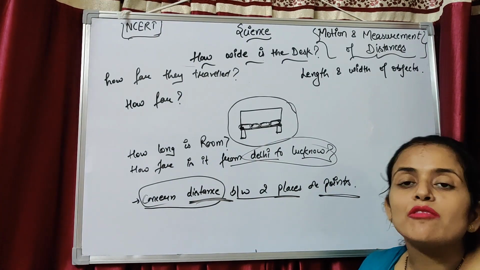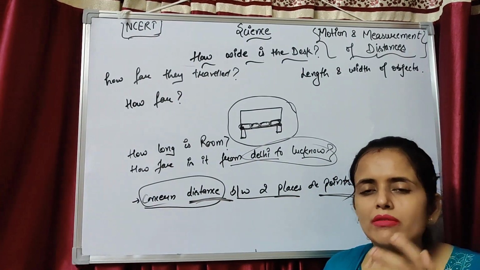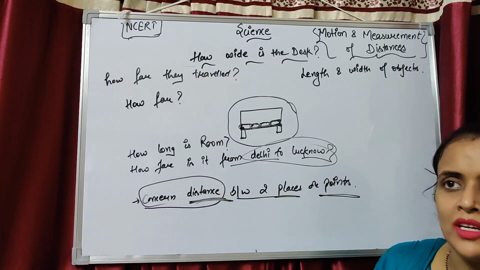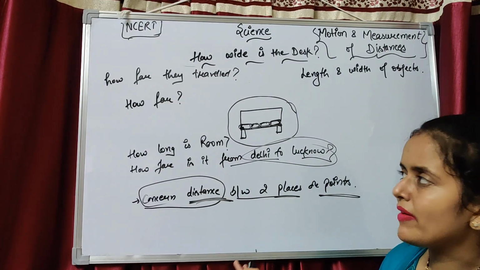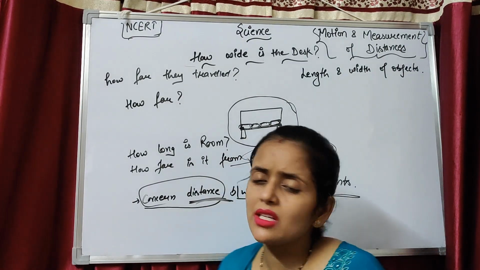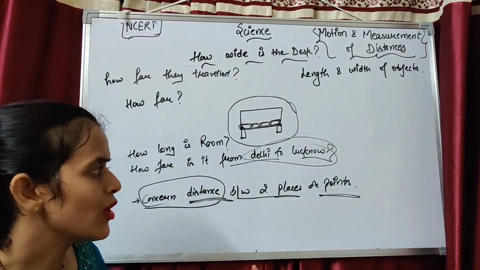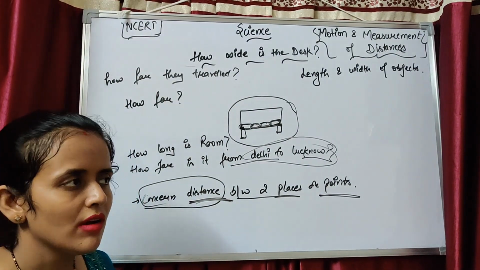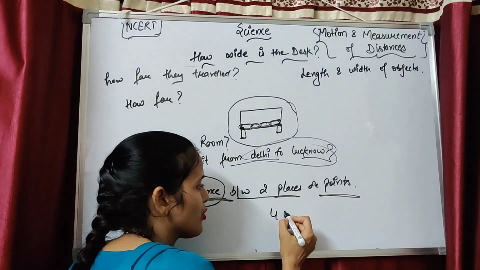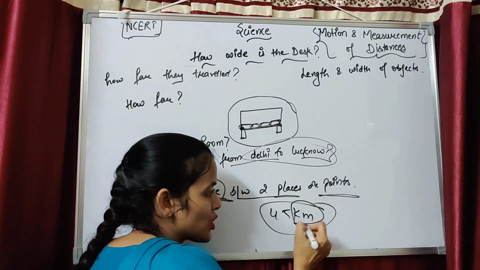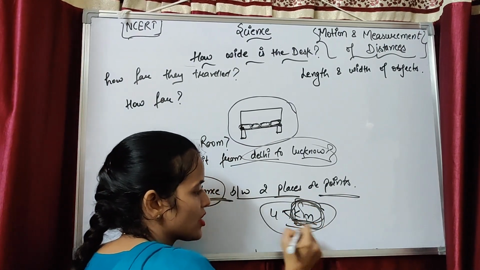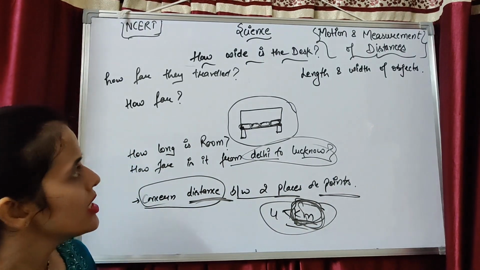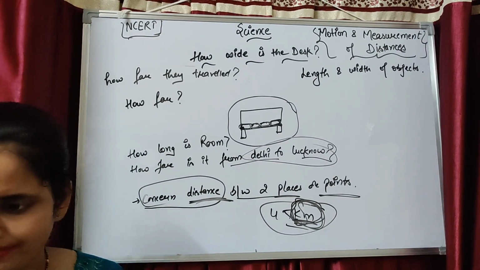Now, in what units do we calculate the distance? There is a word, unit, and now we will discuss the term unit. So our next topic is unit. How will we measure the distance? For example, my house is 45 kilometers far from the school. How do you know it is 45 kilometers? This is the unit. Kilometer is known as a unit, and we will discuss this in detail in our next topic. Shall we start?